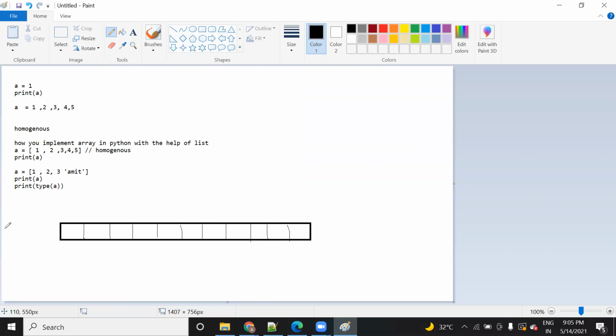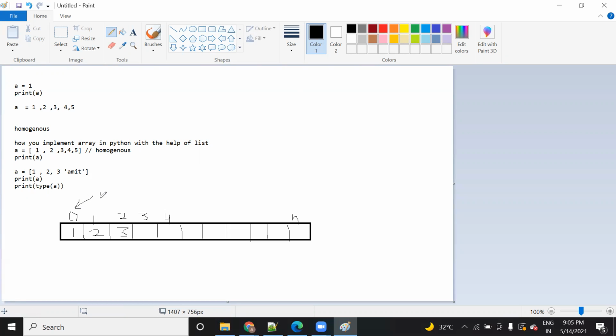Each cell will have a different index, starting from 0, 1, 2, 3. These indexes always start from 0 and go till n. So how are these data saved in indexes? Here, if I talk about this one array, how will the data be saved? 1, 2, 3, right? So one is saved in the index. These are called indexes.